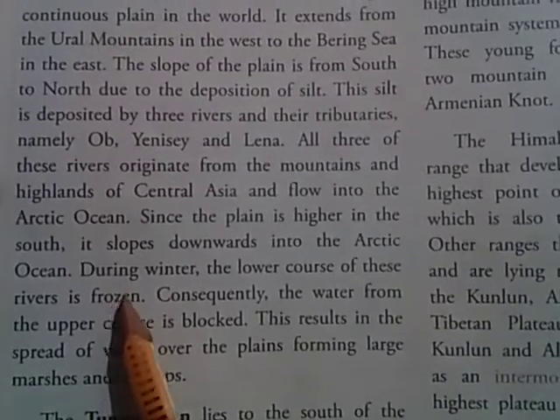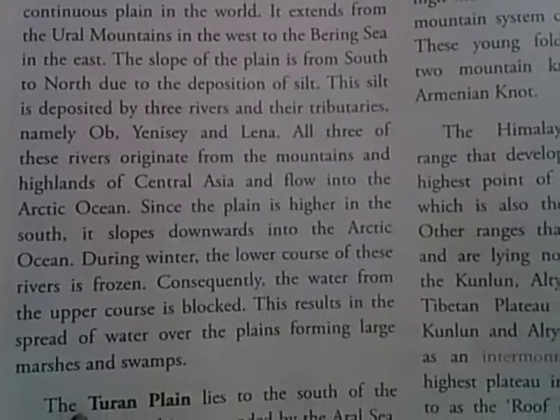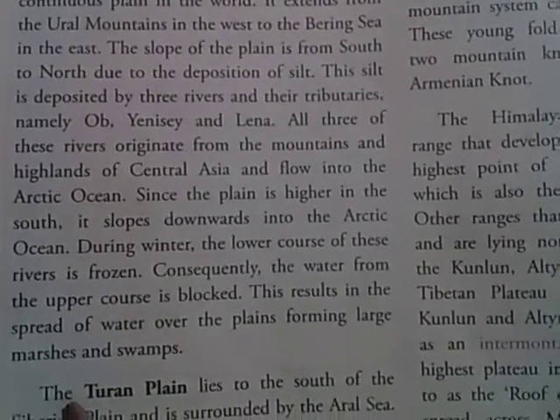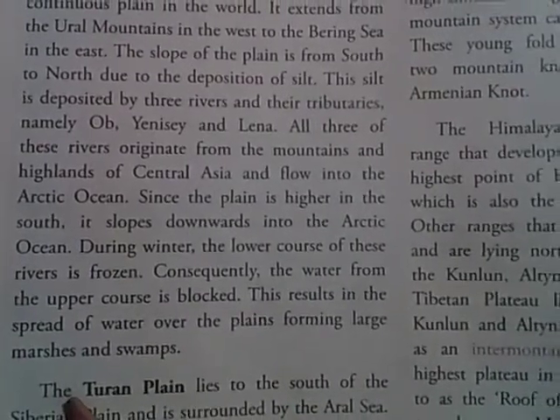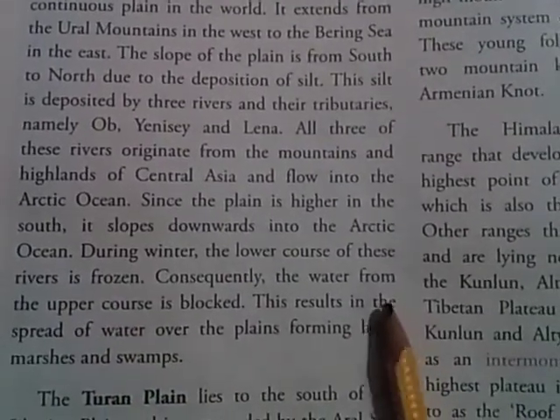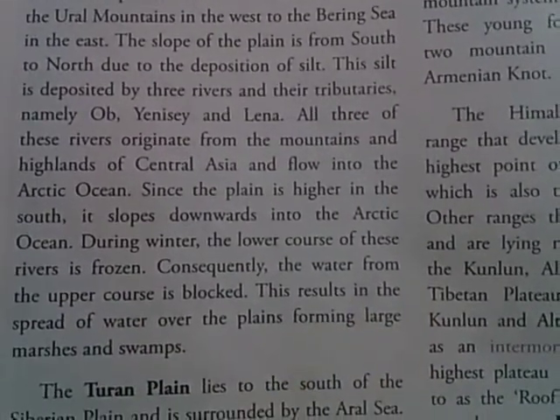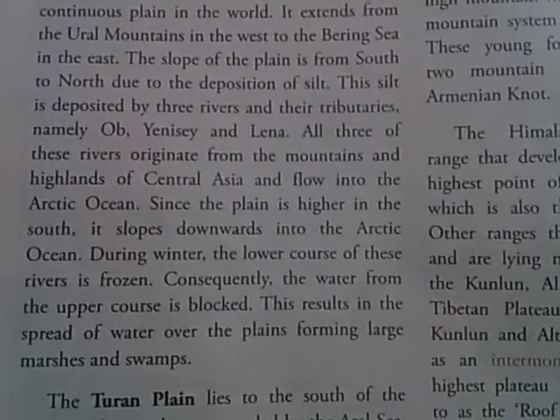During the winter, the lower course of these rivers is frozen because Siberia, located in the northern part of Asia, is very cold during the winter season. A river has three courses: upper course, middle course and the lower course. Lower course means when the river is going to meet with the ocean or sea.